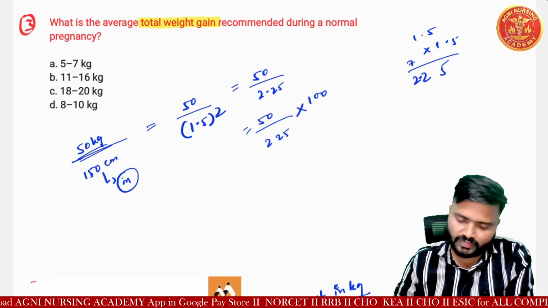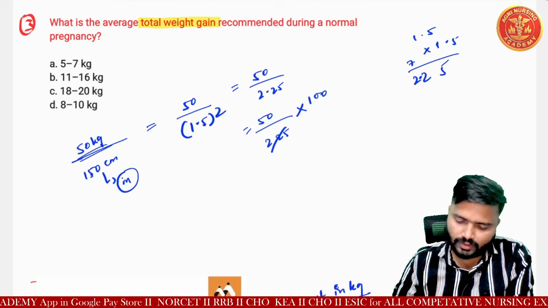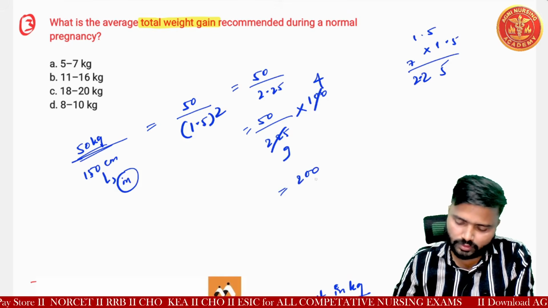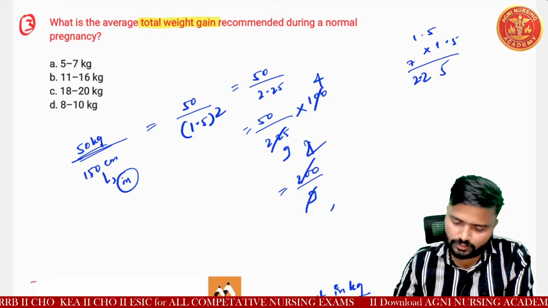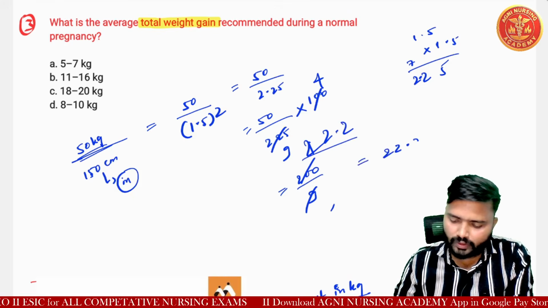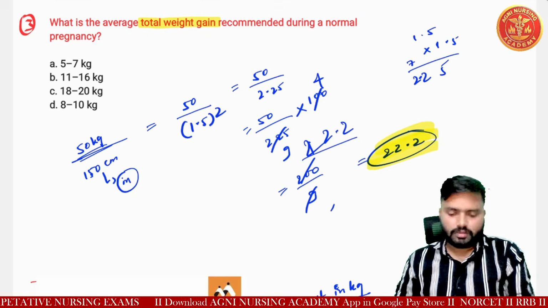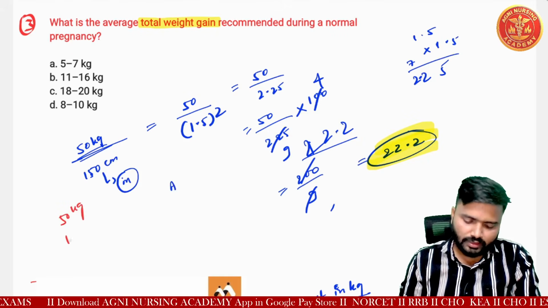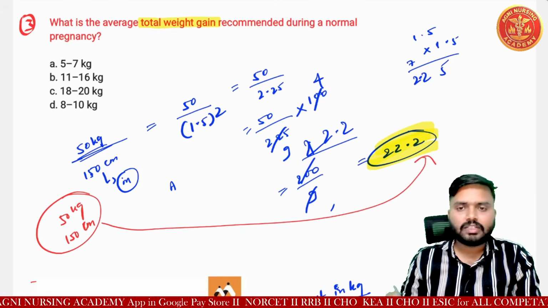Yes, please calculate. 200 divided by 9, 9 2s, the same will come, means 22.2 will come. So this is a 50 kg woman, her height is 150 centimeter and her BMI is 22.2.